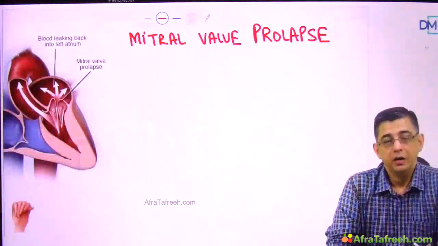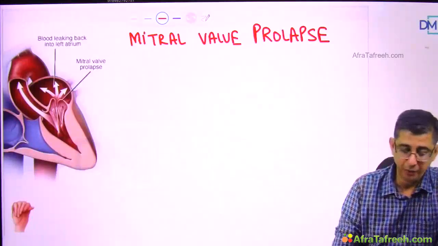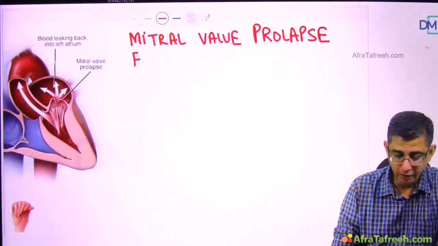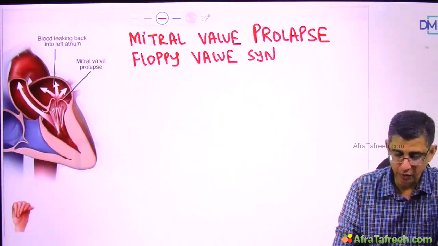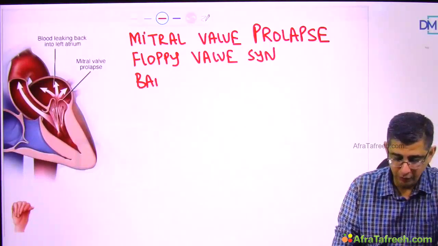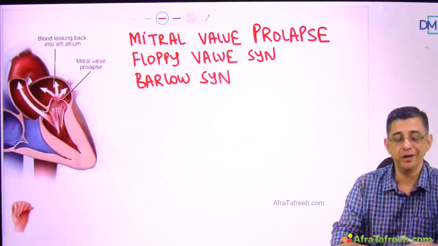Okay, guys, welcome back. This time we shall be talking about a topic by the name of mitral valve prolapse (MVP). Earlier, the name for this condition was floppy valve syndrome, or a third name for this was Barlow syndrome. We will today study what are the causes for development of this and what will it ultimately lead to.